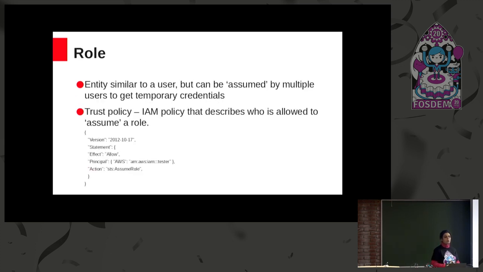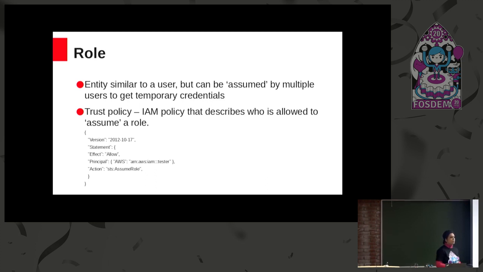So, moving on to what a role is. Like I said before, role is a very important concept as far as STS is concerned. A role is an entity very similar to a user, but it can be assumed by multiple users. A role has two kinds of policies attached to it.